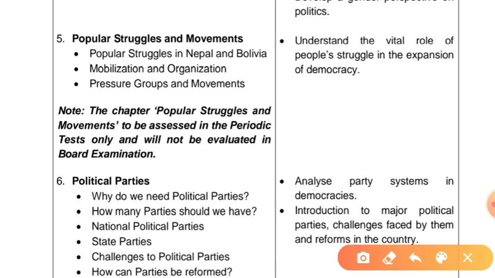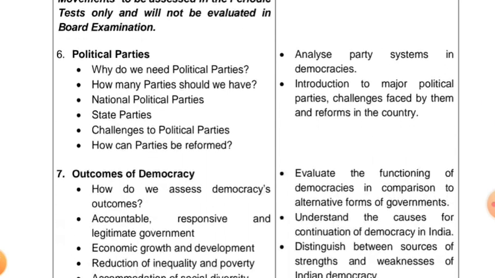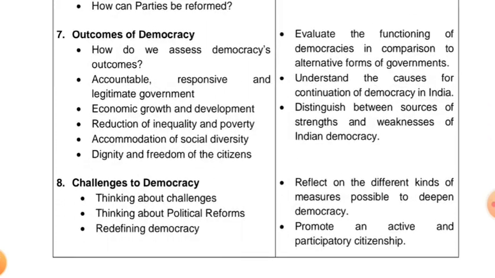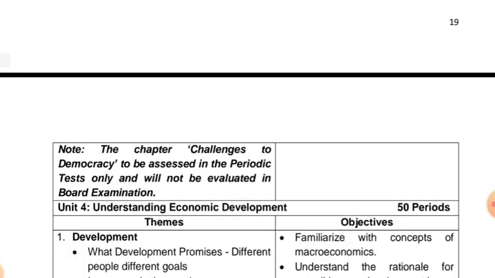The fifth one, popular struggles and movements, is also not evaluated in the board examination. This is basically for project work, assessed in periodic tests only. Next one, political parties, and then outcomes of democracy, then challenges to democracy.